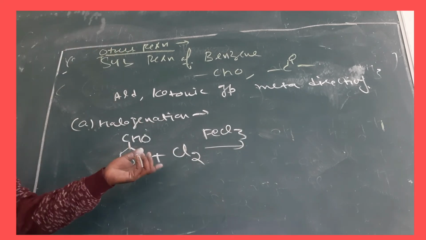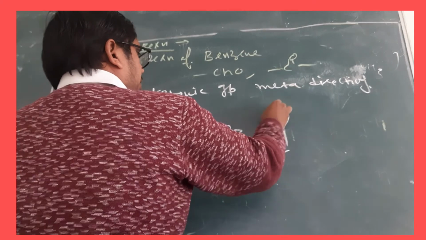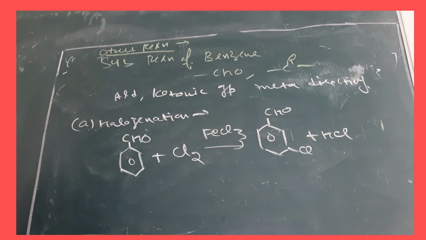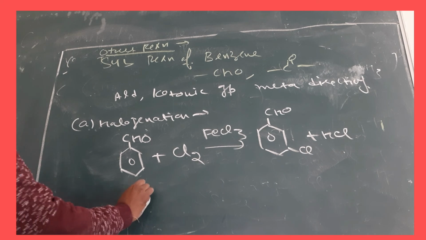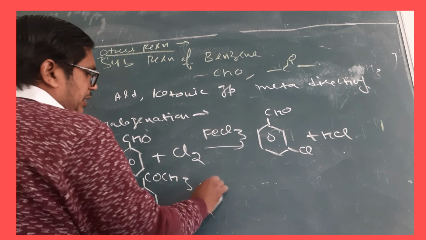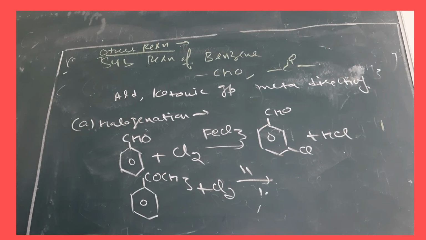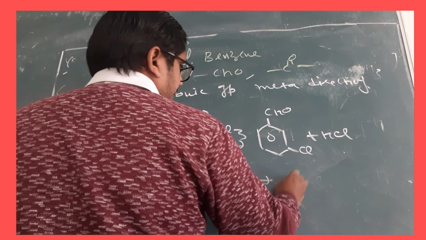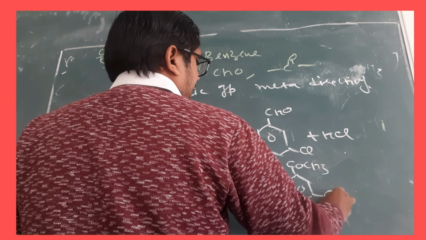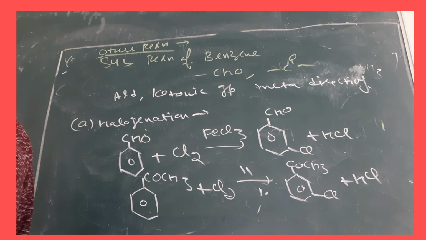The Cl can come at the meta position. Simple. So it will give meta-chlorobenzaldehyde, CHO with Cl, plus HCl. Same way you can take a ketone also, COCH3 plus Cl2. Again Cl will come at the meta position of COCH3. This was the halogenation.